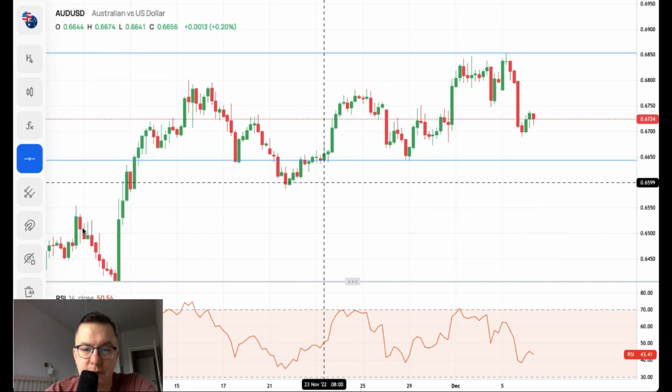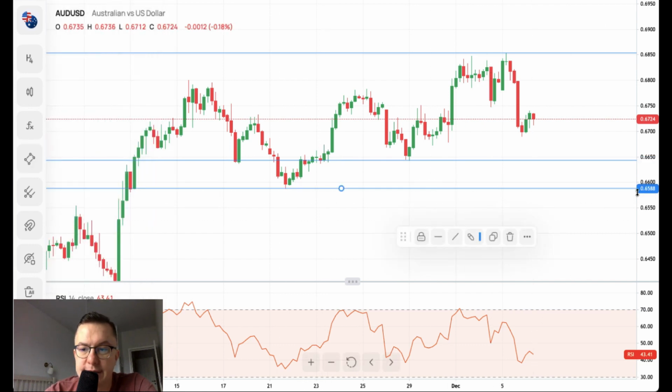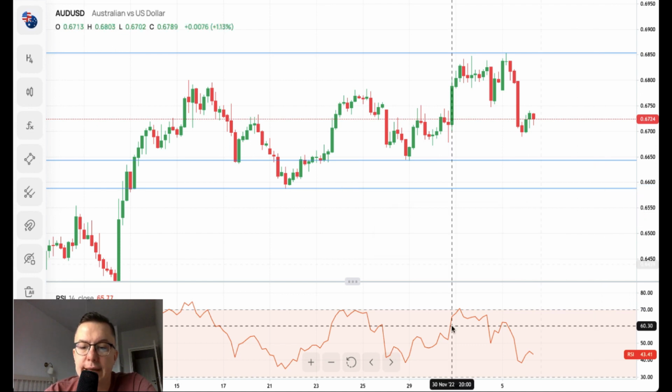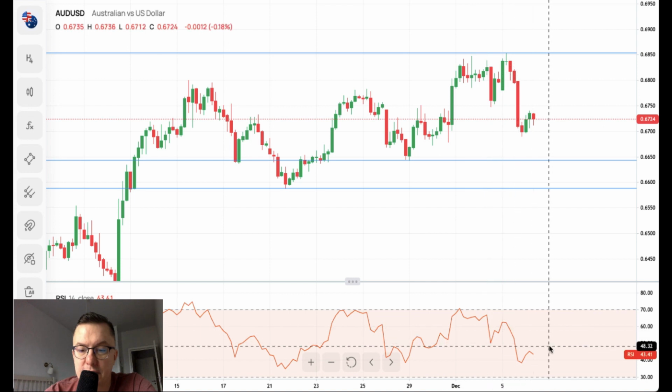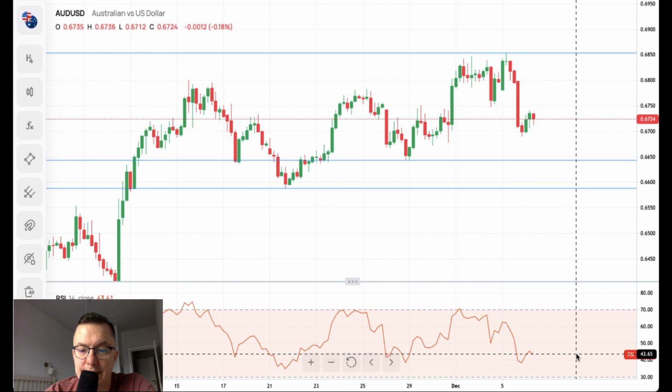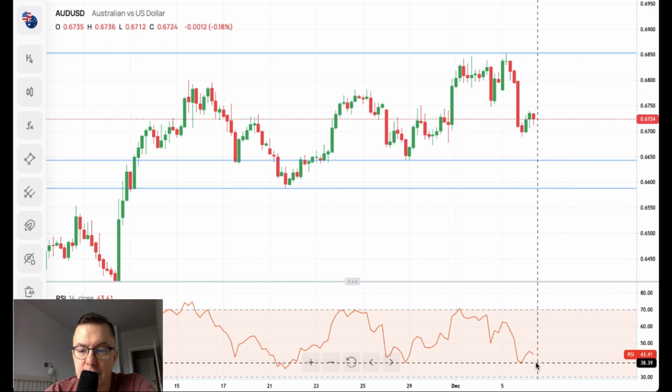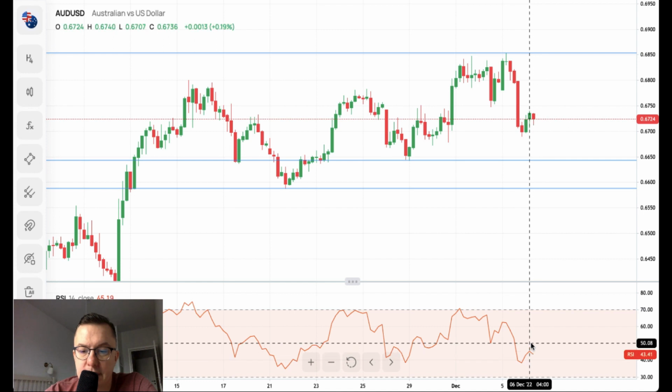The other technical support is located around 6,588. The momentum is coming off the positive territory right now. There is a 43.4 reading on the RSI. It jumped slightly from the level of 38. So definitely the RSI is under bearish, let's say, influence. The bears are pushing strongly on the RSI. It's already on the negative side of the sentiment.